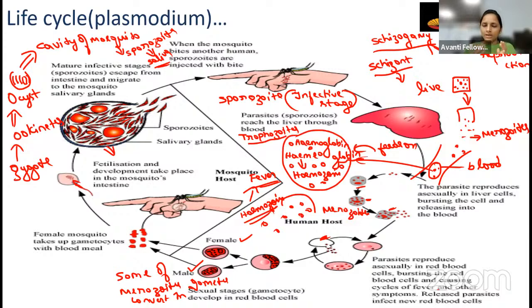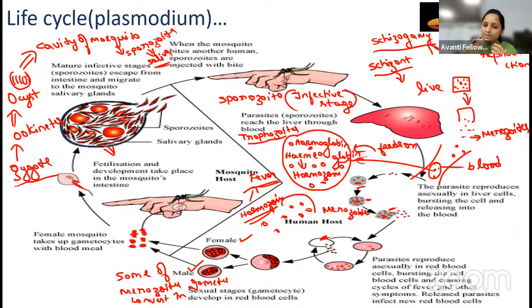So now what will happen? These gametes enter into the stomach of the mosquito. In the stomach of the mosquito, the male and female gametes are going to be fused, right? The fertilization is going to happen in the mosquito stomach, or in some books they give the intestine. So stomach or intestine, the fertilization takes place. So now what will happen? The zygote formation is going to take place.